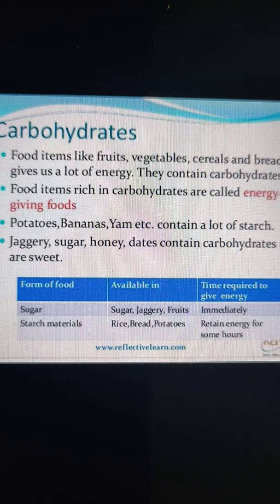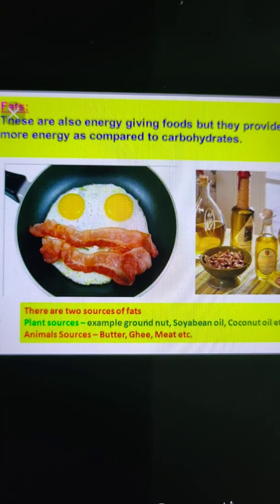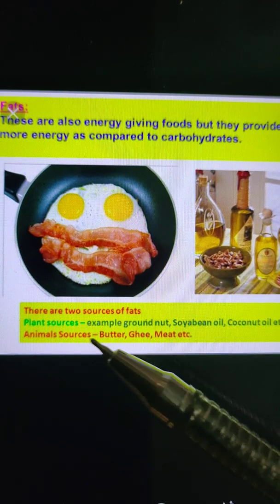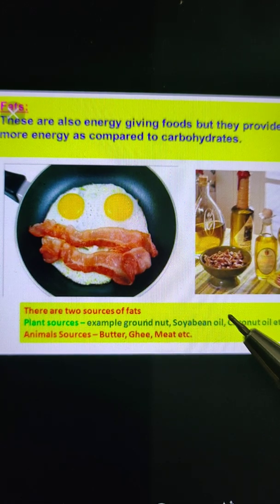Now the next one is fats. Fats are also energy giving food and they give us more energy than carbohydrates, but they need some time to convert into energy. There are two sources of fats. The first one is plant source. The examples are groundnut, soya bean oil, coconut oil, and mustard oil.